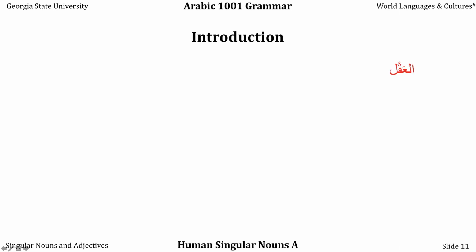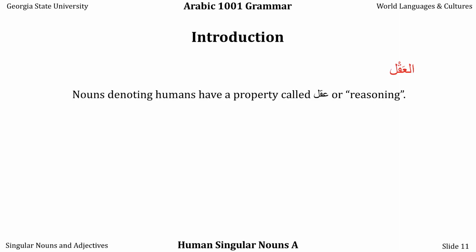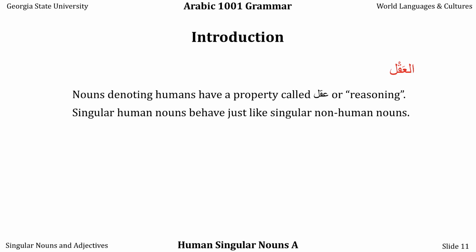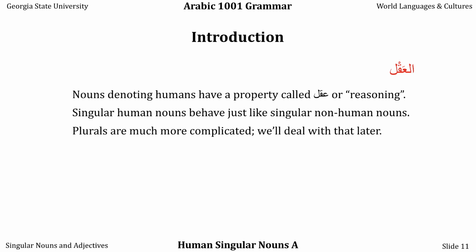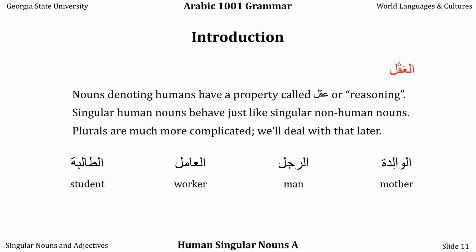Let's take a look at some of the theory behind this. Nouns denoting humans have a property called aql, or reasoning. This is not important right this second, but will become quite important later on. Singular human nouns behave just like singular non-human nouns. There's no difference. Plurals, however, are much more complicated. We'll deal with that later, starting in Lesson 5. So here are some examples of human nouns. Notice that I put the alif lam before them each time. So al-walida is the mother, ar-rajul is the man, al-amil is the worker, and at-taliba is the student.